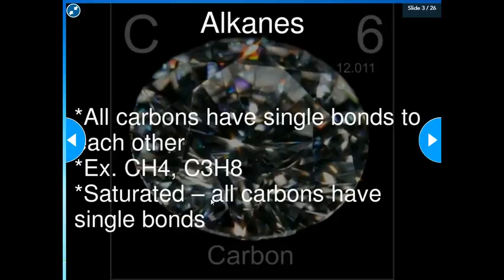We also call these saturated, in which all carbons just have single bonds. That is the definition for saturated. All carbons have single bonds.